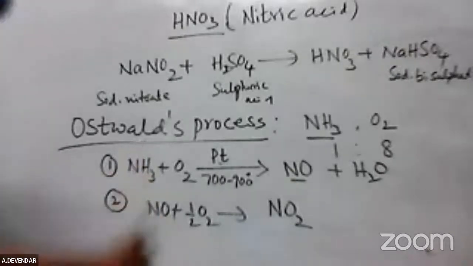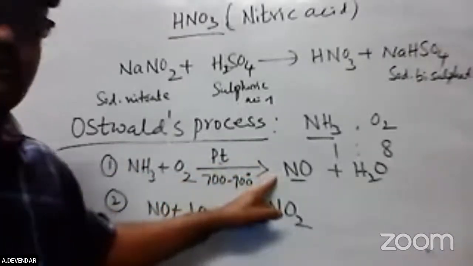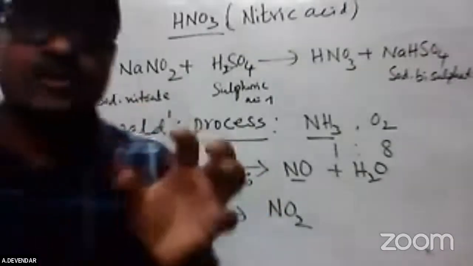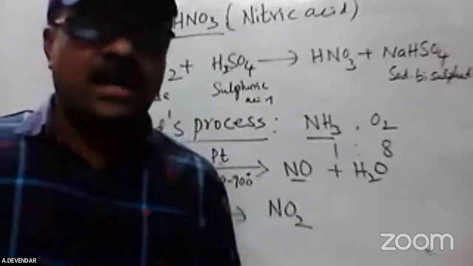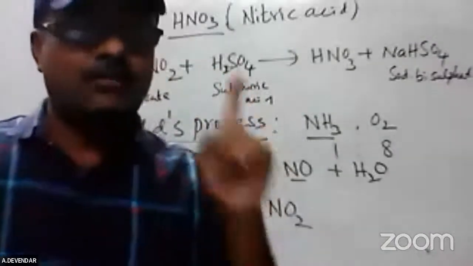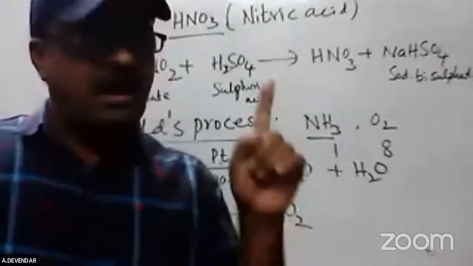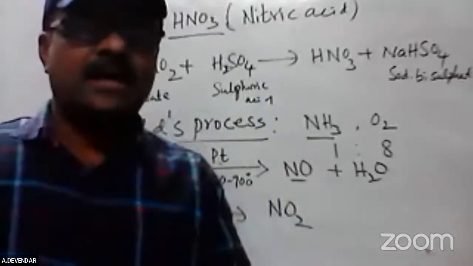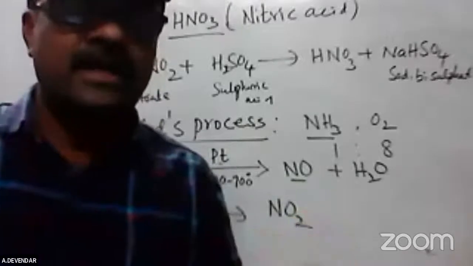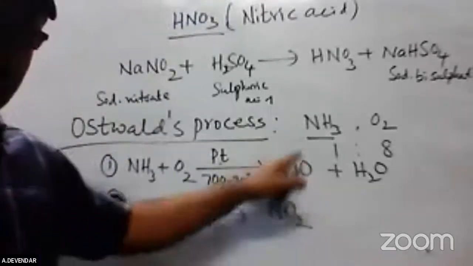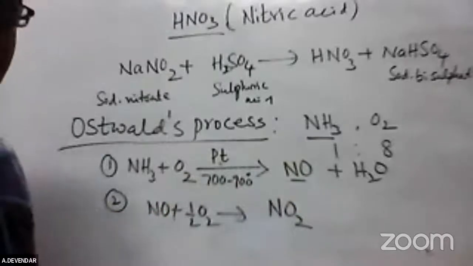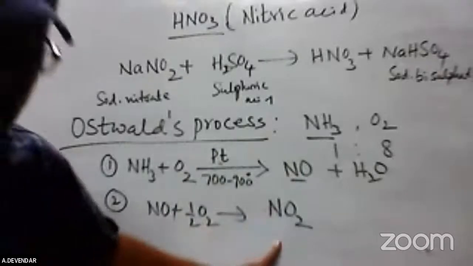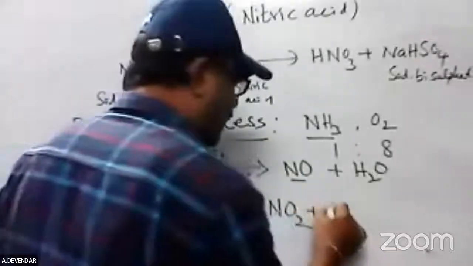In the second step, the first chamber is called the catalytic chamber, and the next is called the cooling chamber or oxidizing chamber. The chamber names are also very important in the Ostwald process. The main raw material is ammonia. Ammonia gas is oxidized with oxygen in the presence of platinum gauze, forming nitric acid. Almost 95% of the ammonia is oxidized. This is taken into the cooling chamber, the oxidation chamber, where partial oxidation forms nitrogen dioxide and liberates some oxygen.